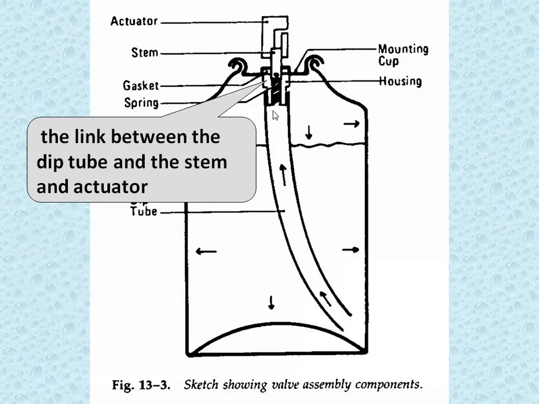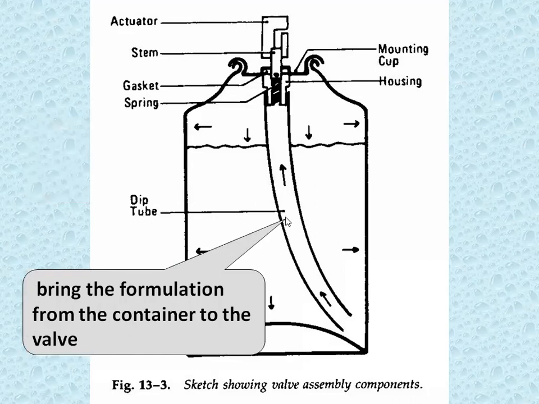Okay, so this is the dip tube and it is the actuator. So in between that there is the housing which keeps all these components intact or within it. Then this dip tube brings the formulation from the container to the valve. See the arrow. Vapor pressure is exerted in all directions. Okay, so liquid comes out through this dip tube by actuator.